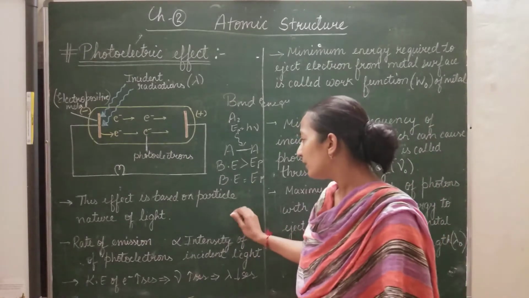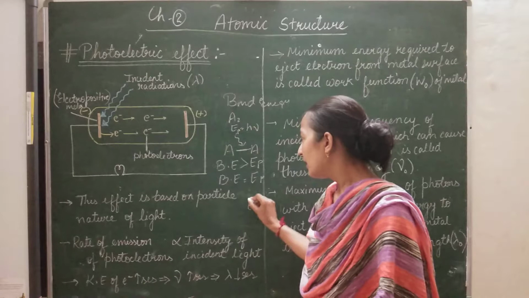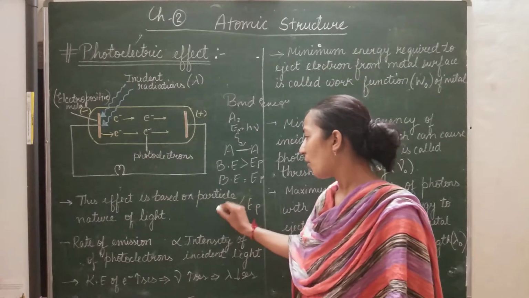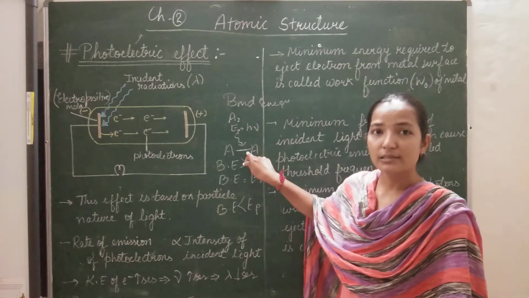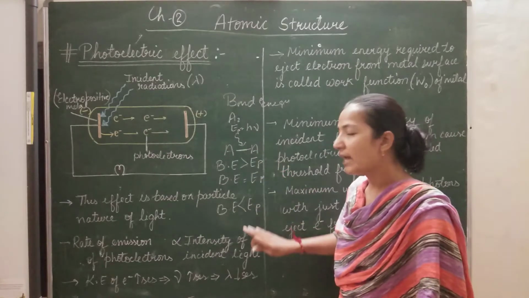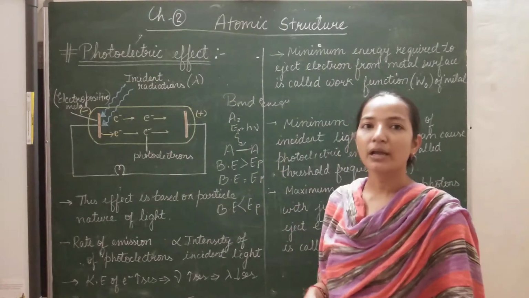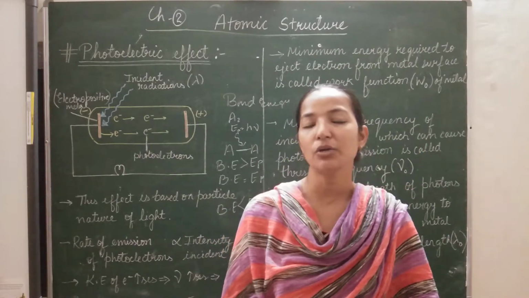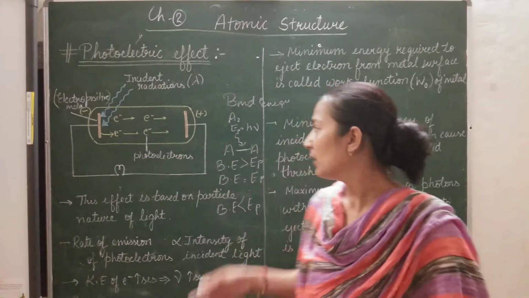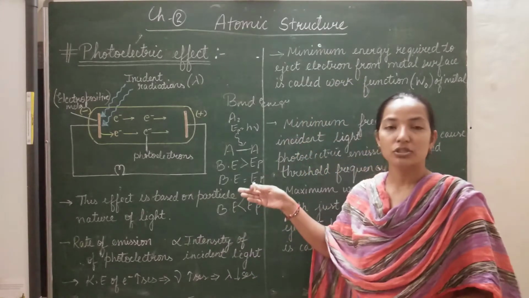And if the energy of the photon is greater than the bond energy, meaning we are providing a large amount of energy compared to the bond energy, the bond will break, and the extra energy gets converted into the kinetic energy of the electrons, or kinetic energy of the atom.